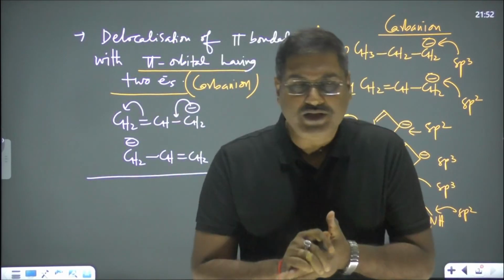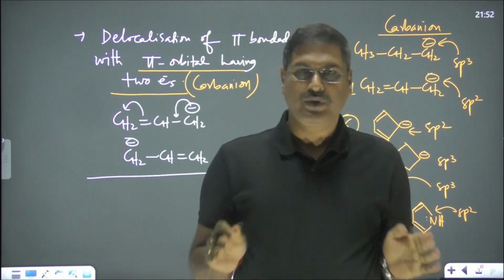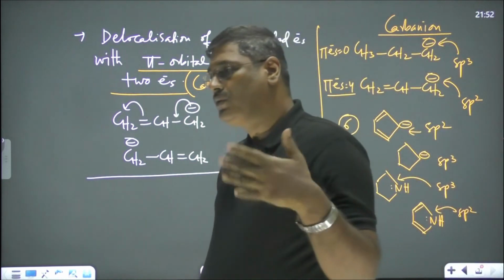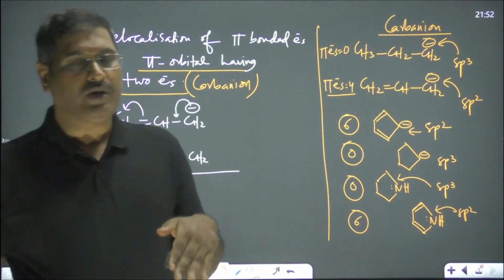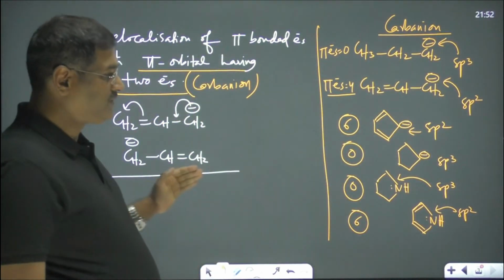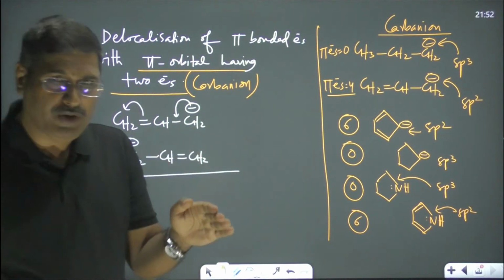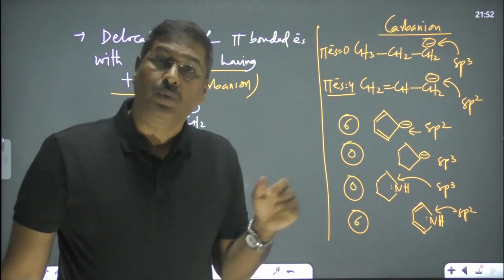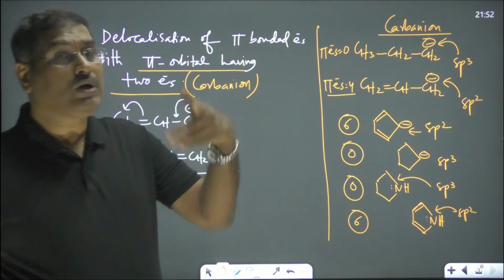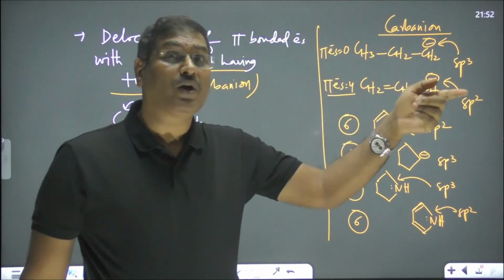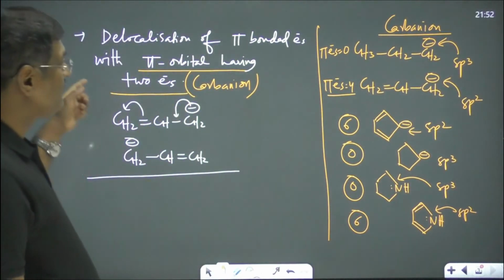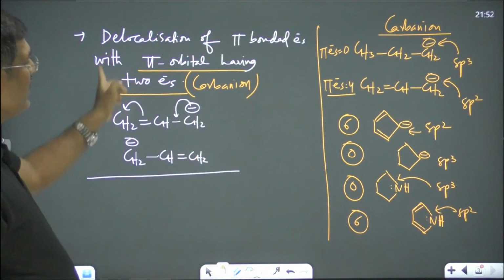Now, just to summarize, we have discussed delocalization, various types of delocalization: delocalization of pi bonded electrons with the pi bond, delocalization of pi bonded electrons with a pi orbital having no electrons, delocalization of pi bonded electrons with a pi orbital having 1 electron, and delocalization of pi bonded electrons with a pi orbital having 2 electrons.